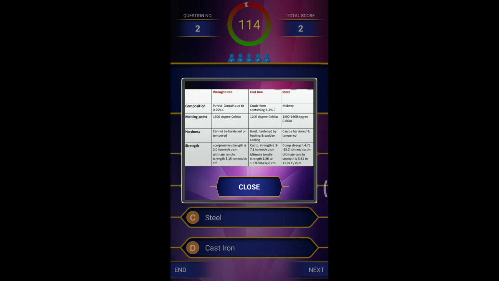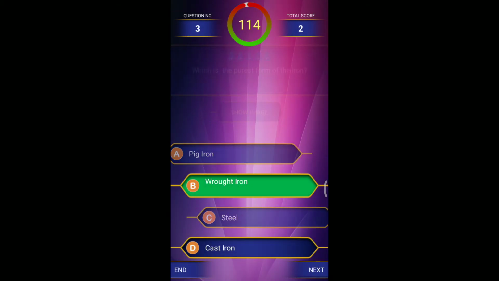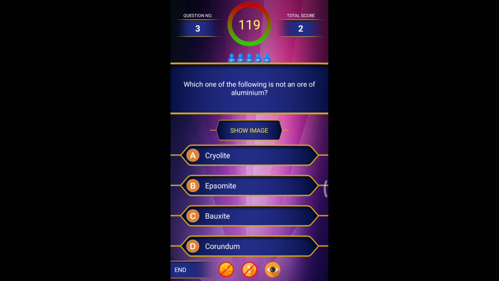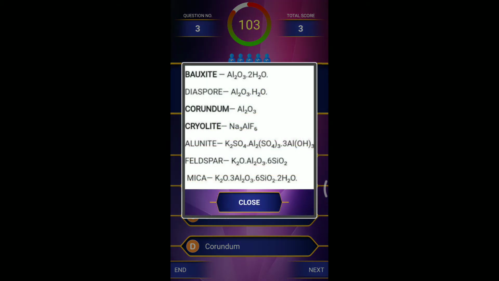Please follow the slide. Coming to the next question: which of the following is not an ore of aluminum? The options given are cryolite, epsomite, bauxite, corundum. We know that cryolite, bauxite and corundum are aluminum ores. Here the answer is epsomite. These are the chemical compositions of bauxite: Al2O3, 2H2O, diaspore, cryolite, corundum, alunite, feldspar, mica.